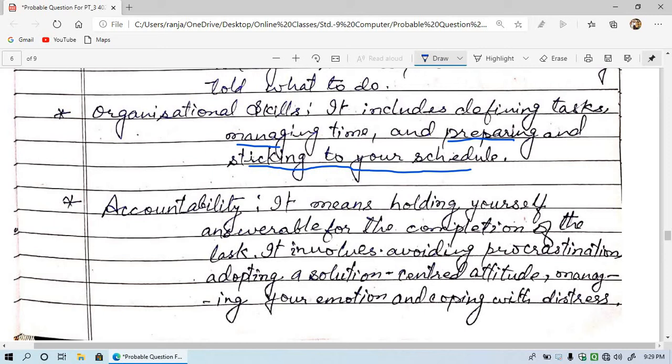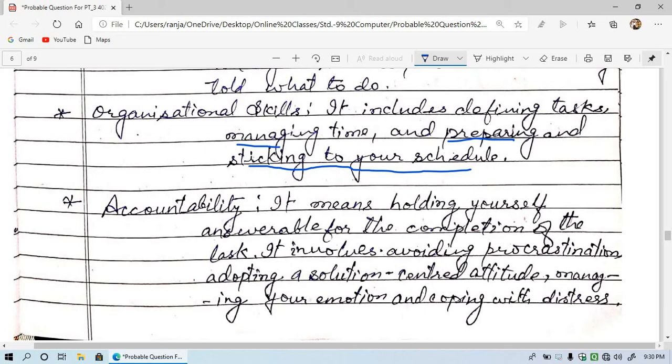It means holding yourself answerable for the completion of the task. Means you calculate the exact time when the work is going to finish. It involves avoiding procrastination, adopting a solution-centered attitude, managing emotion, and coping with distress.